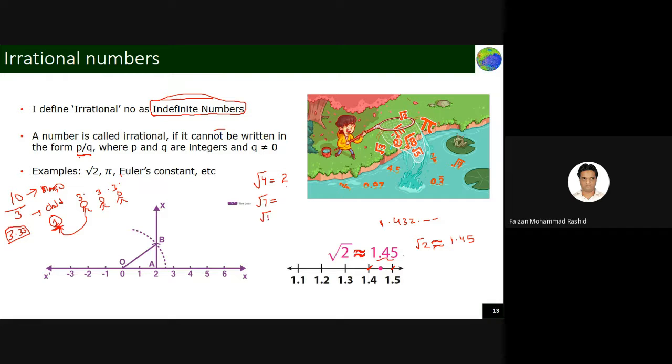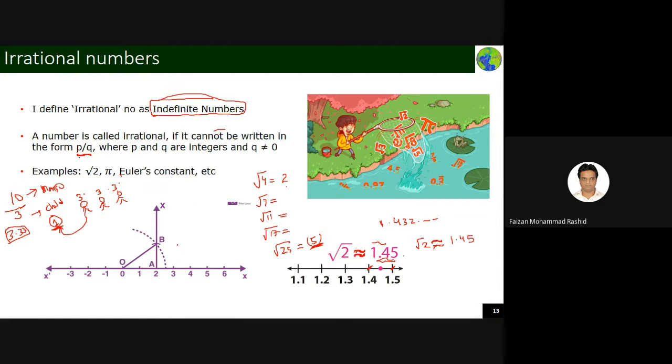If you write root 11, your game is finished. If you write root 17, you can't do anything. But if you write root 25, happily you can write 5, because you are getting an exact number. So these are irrational numbers which are indefinite, which keep on extending. You can't say this is the exact value. Okay, these are called irrational numbers.